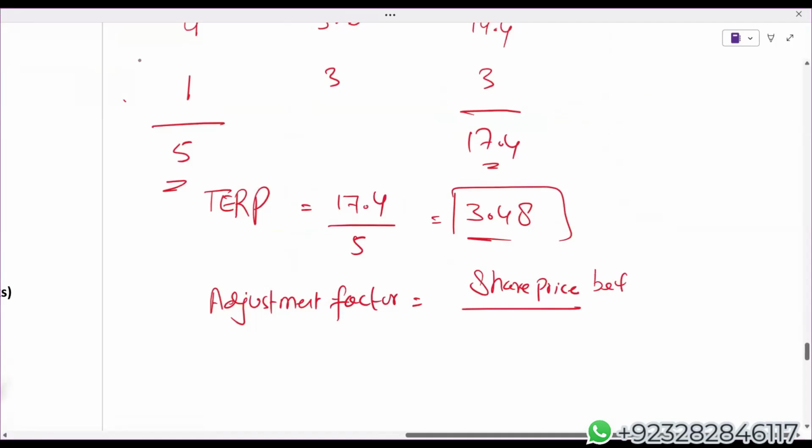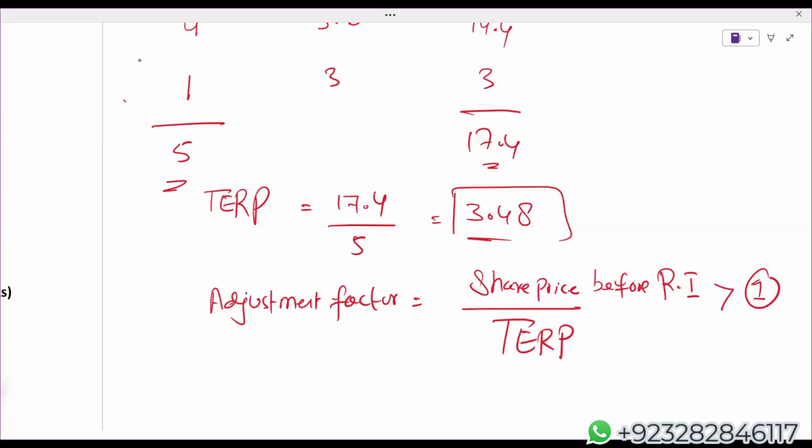Share price before right issue, divided by share price after right issue. Share price after right issue is called TERP, theoretical ex-rights price. Mathematically, the answer is going to be more than 1.